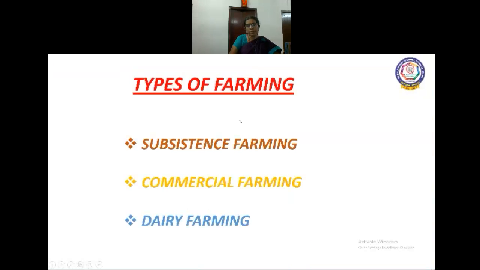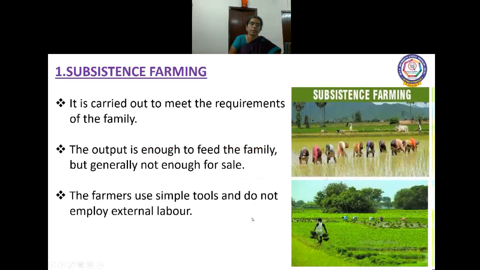What are the types of farming? Subsistence farming, commercial farming, and dairy farming. What is subsistence? The farmer produces for his family requirement, only for family consumption. It is not sold to others. That is called subsistence farming. So the crops are produced for their family consumption.